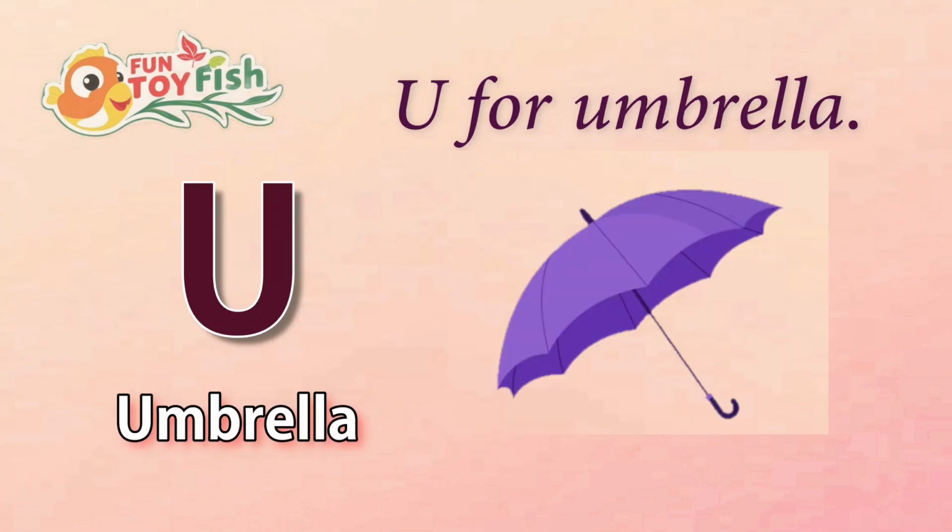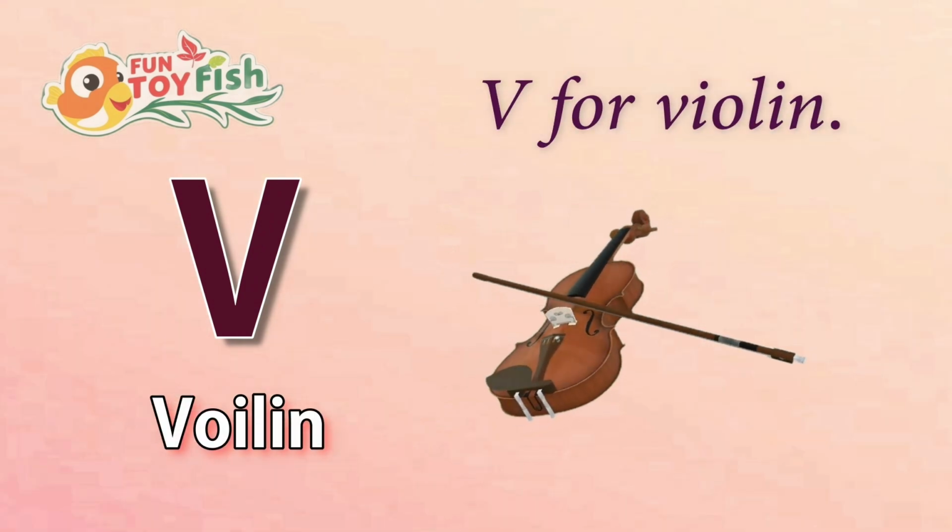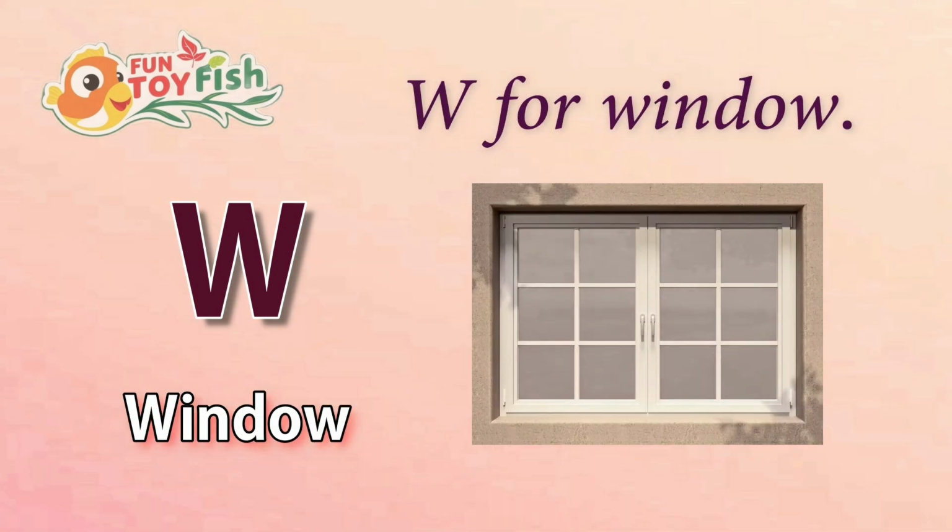U. U for umbrella. V. V for violin. W. W for window.